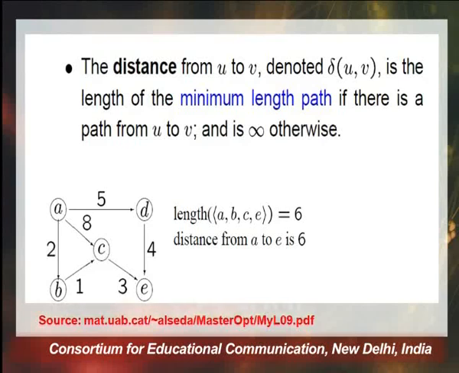The distance from U to V, denoted as delta UV, is the length of the minimum length path if there is a path from U to V, and is infinite otherwise.